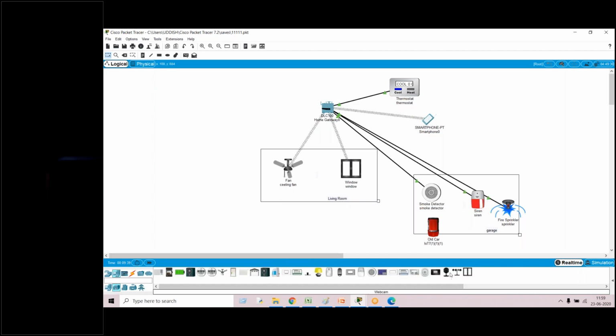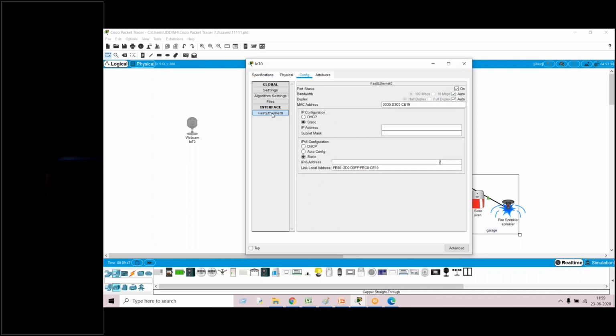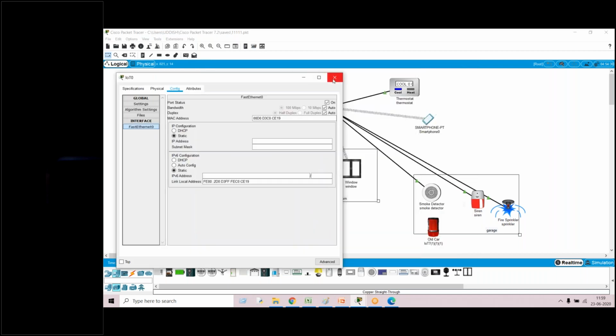Okay, suppose you take this example here. Sir, you have given 2.2.2.1 now. For the server, click on this. Go to configuration.